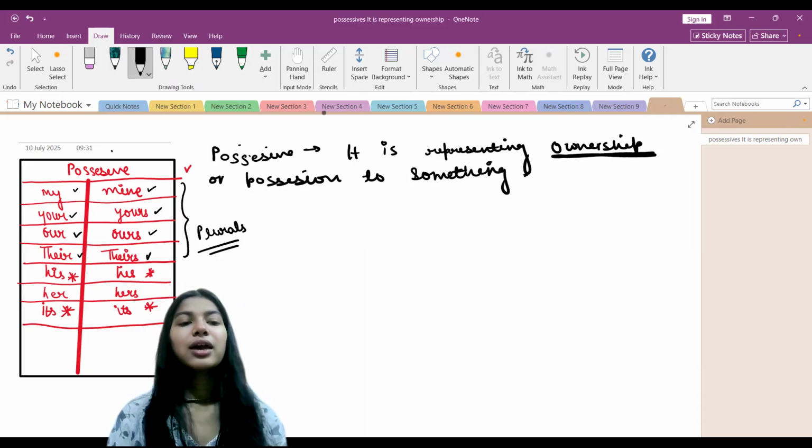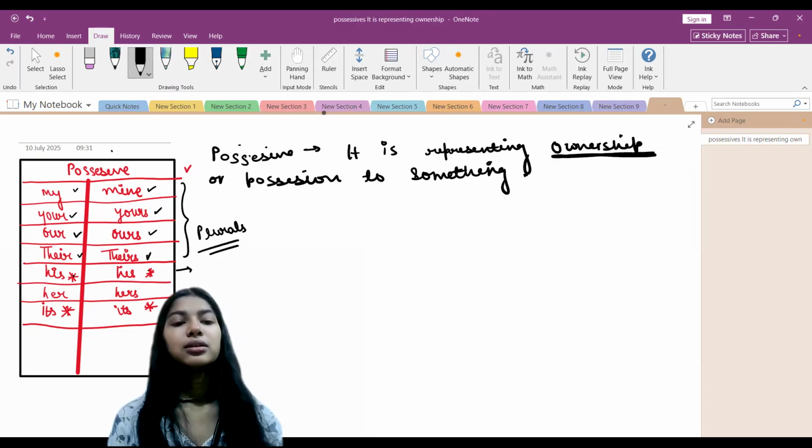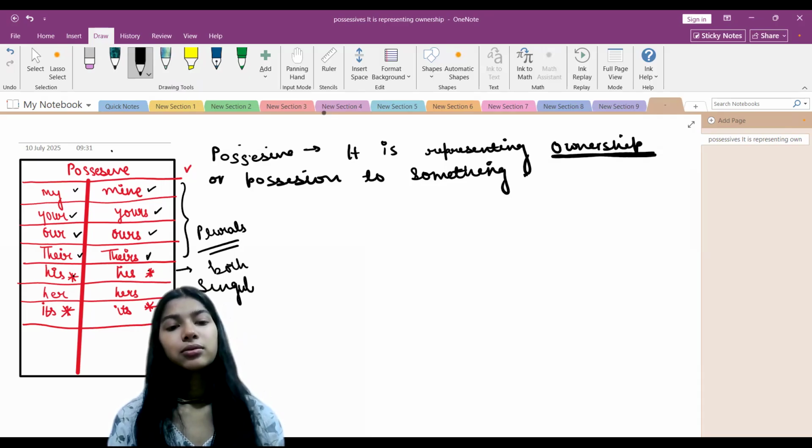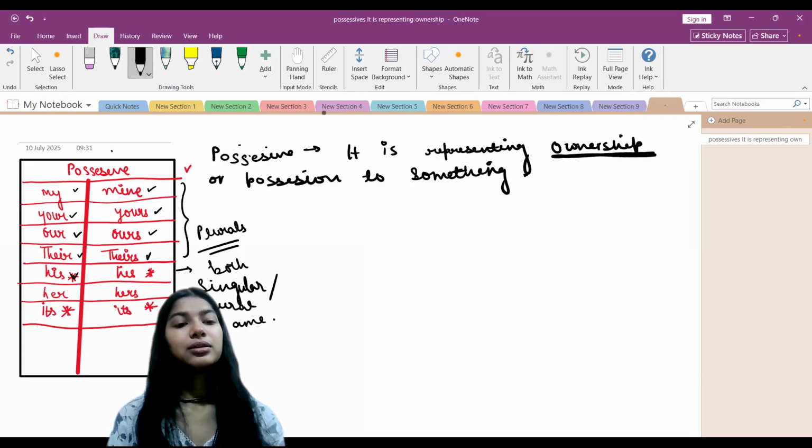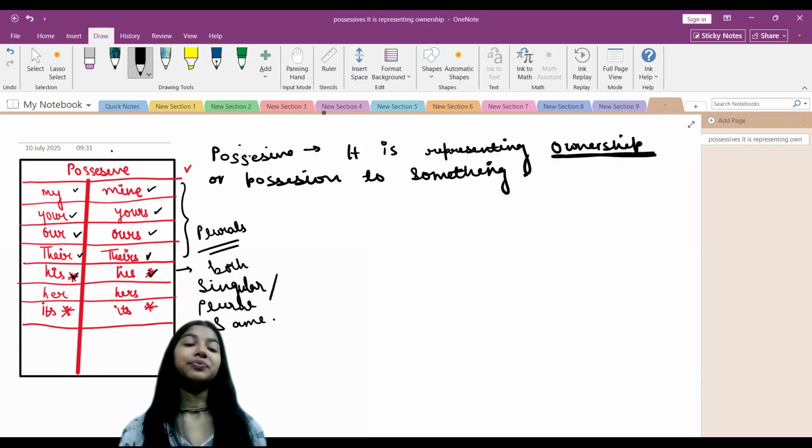Now, as you can see, I have marked a star on his, because in his, both the forms, singular and plural, are the same, right? It is like his and his only, right?